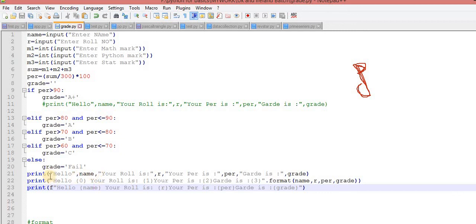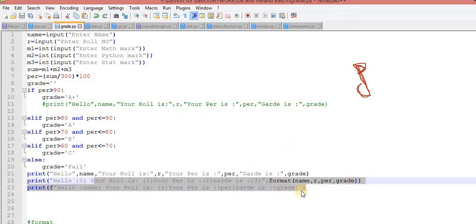The choice is again yours. This is the first way, the simple way. This is the second way, and this one is the third way. In whichever way you are comfortable, you can proceed with that. But these two features are available only in Python 3, not in Python 2. But by the way, Python 2 is outdated, and this feature is applicable in Python 3. So the choice is again yours, whatever feature you like, you can proceed with that.